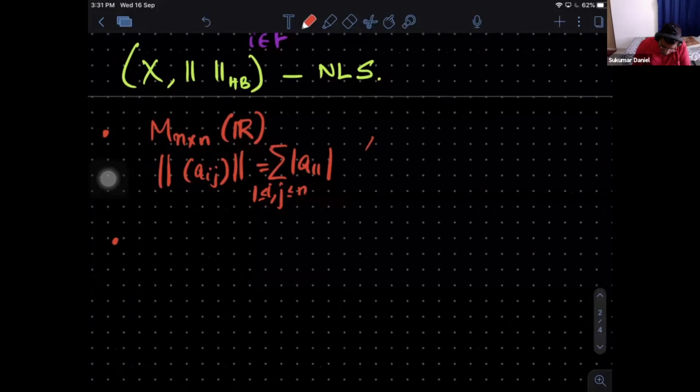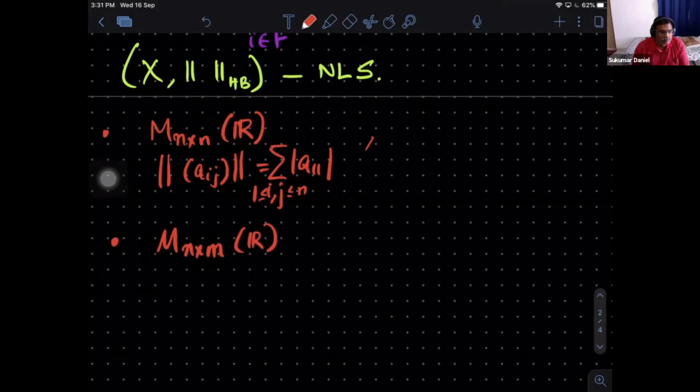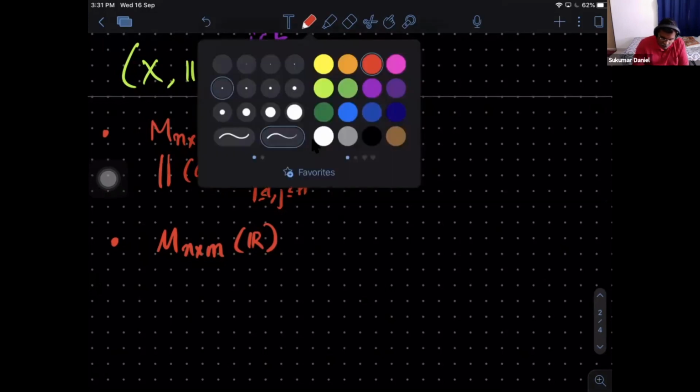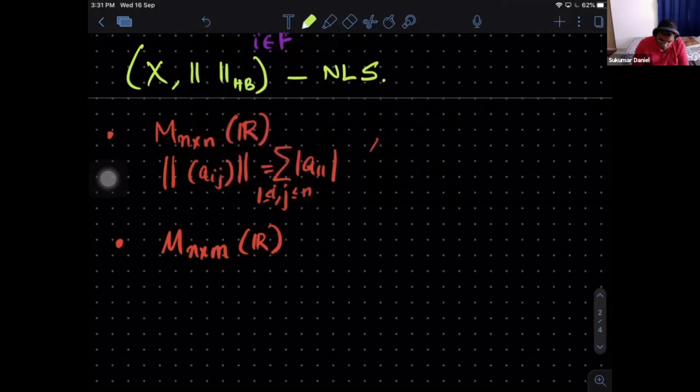Does it also imply that there is nothing special about square matrices? Not only square matrices, even for rectangular matrices I can do this. So check that also. You can immediately define certain norms using that. So the set of all matrices with this appropriate norm is also a normed linear space.